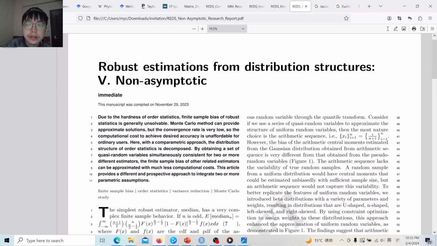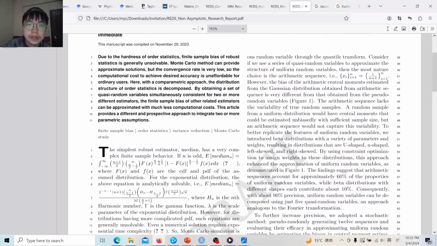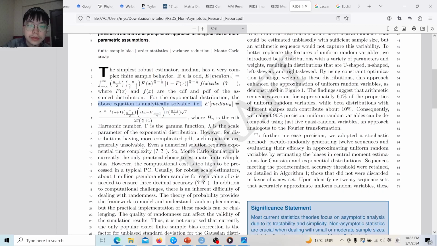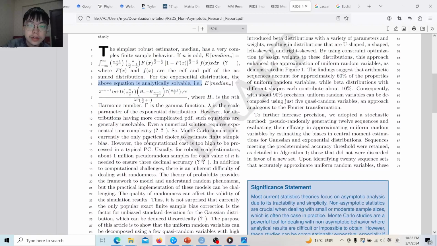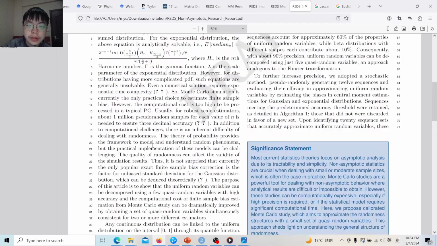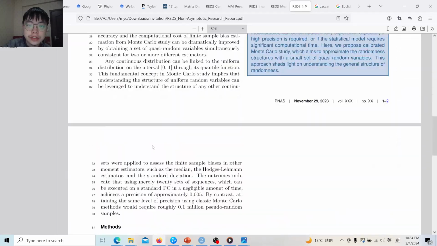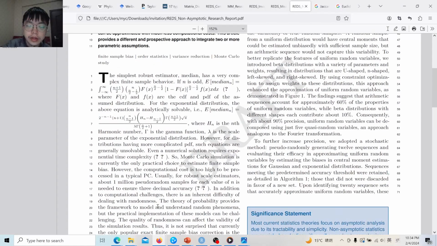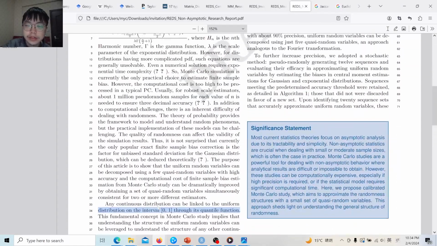We later consider the non-asymptotic bias, and first the difficulties of analytically solving the order statistic distribution, the finite sample distributions, are discussed. First, solving it analytically is almost impossible, intractable, and if using Monte Carlo simulation, it is computationally very expensive. Therefore we show that the uniform distribution is the key in the Monte Carlo simulation, and indeed it reflects the essence of randomness.